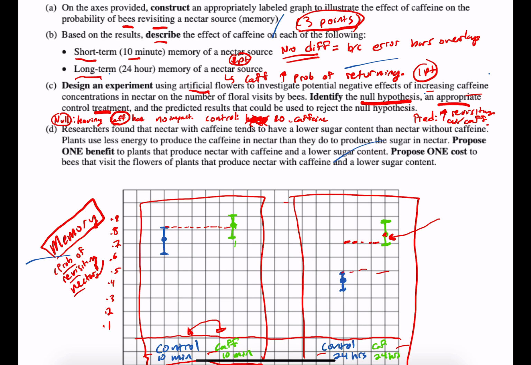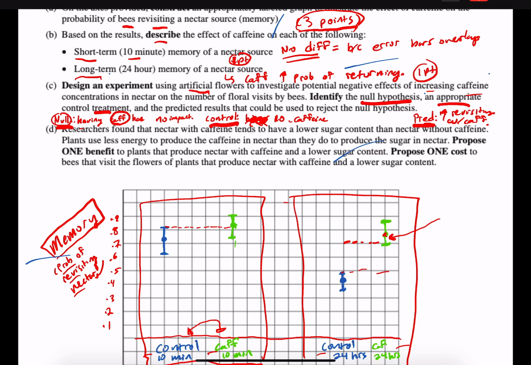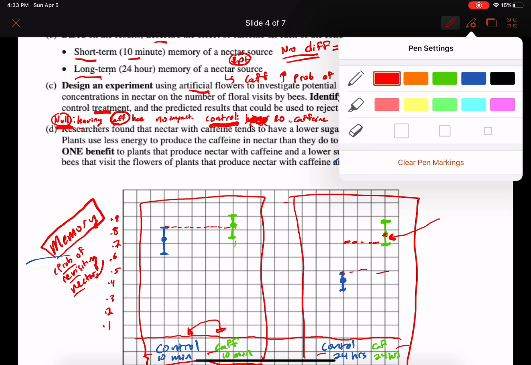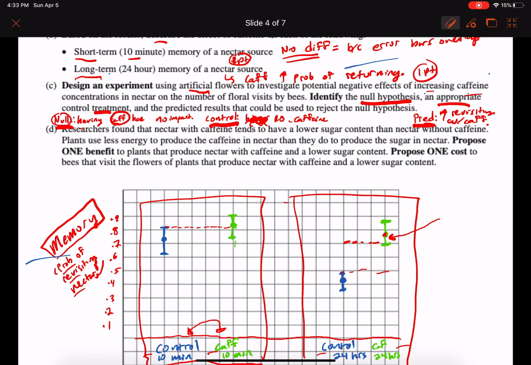But each one of these is worth a point, in the sense that the null hypothesis is worth 1, identifying the control is worth 1, and predicting what's going to happen is worth 1 point. So that one is looking pretty good. Nothing I think that is too crazy. So let's just wrap this one up.